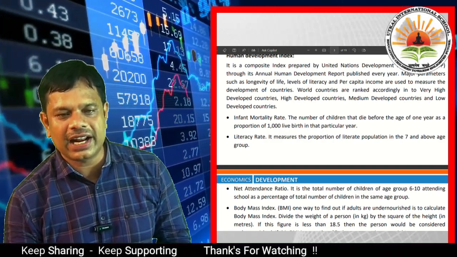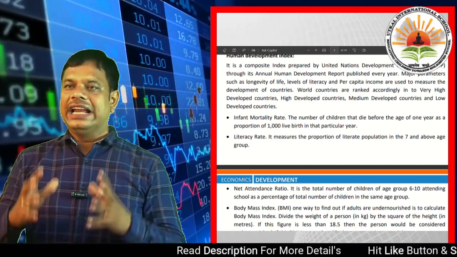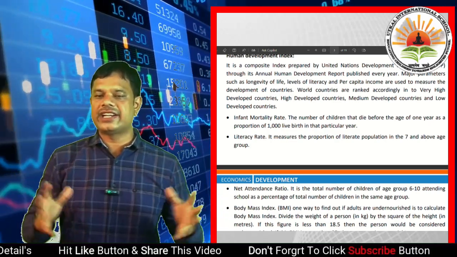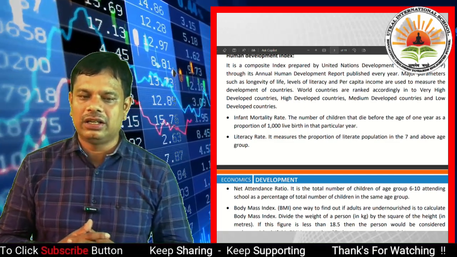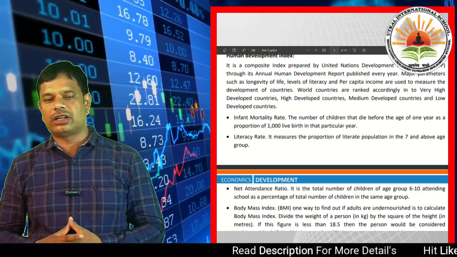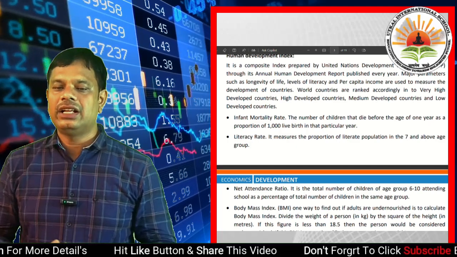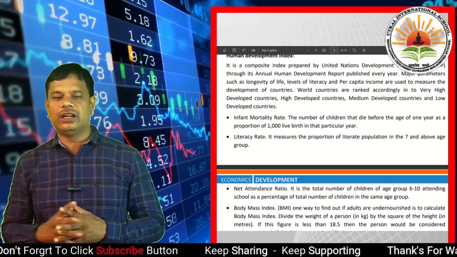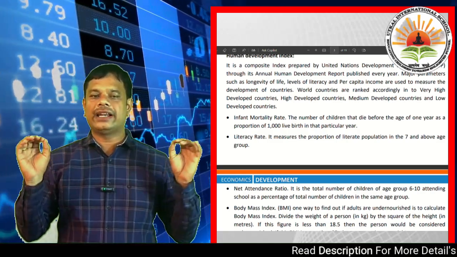Now the question arises in your mind about the infant mortality rate. Dear students, it is a very challenging part for every country on the health side. Infant mortality rate: the number of children that die before the age of 1 year as a proportion of 1000 live births in that particular year determines the infant mortality rate. So write down: infant mortality rate, the number of children that die before the age of 1 year as a proportion of 1000 live births in that particular year.